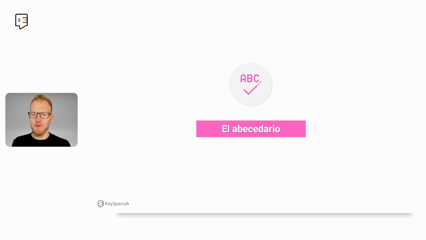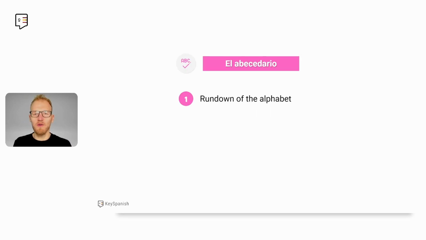So let's get started with el abecedario. Alphabet in Spanish is abecedario, also alfabeto, but abecedario is more frequent. This is the structure of today's lesson. We're going to start with a rundown of the alphabet.